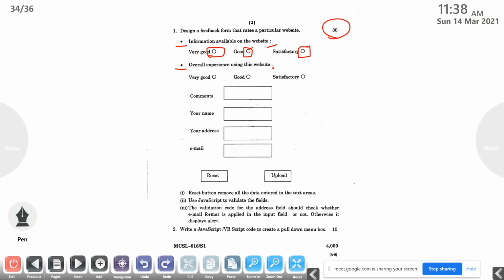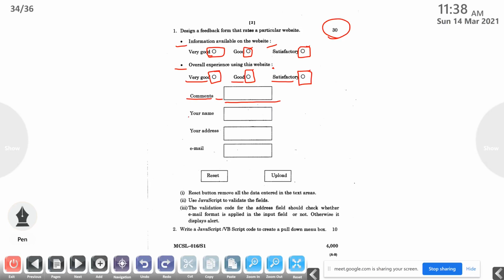Then that's also the same text, very good. Then good, radio button. Satisfactory, another radio button. The next line, comments. Then some spaces are there. Then a text box is there. So it's a text area. For comments we can use multiple lines.